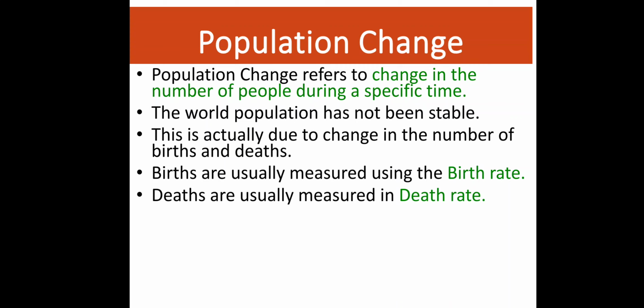And migration has two types. One is immigration and one is emigration. Where it starts with E, some people are exiting from a country, leaving a country or a city or a village, that is known as emigration. And immigration means when you are entering a country.